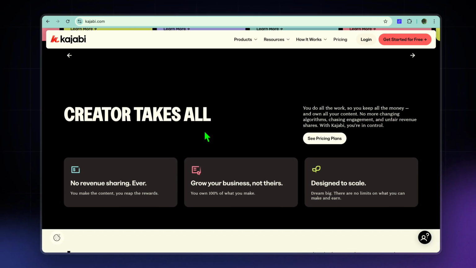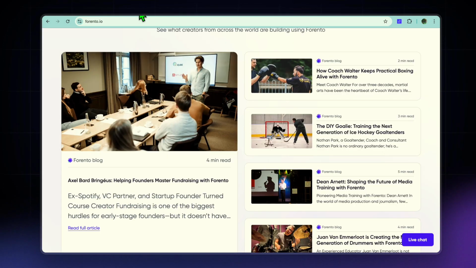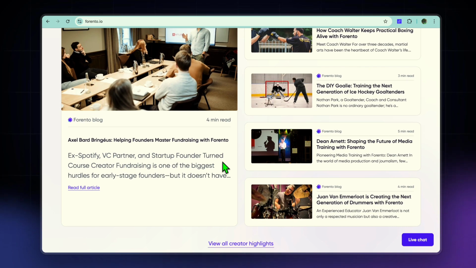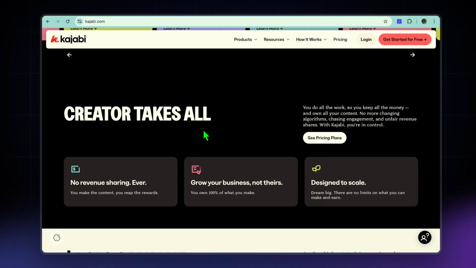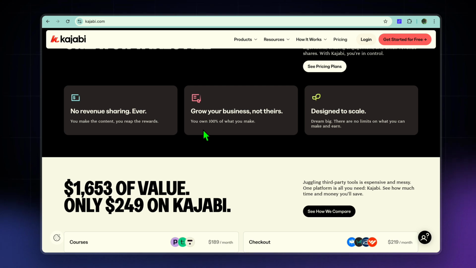If we were to quickly talk about some key differences between both platforms, for example, platform focus. When it comes to Forento, I would say it is mainly focused on providing a community, courses, and membership option for creators, while Kajabi, on the other hand, is a full online business system as it offers courses, funnels, email, automation, and also website.